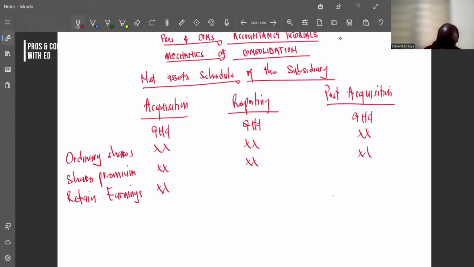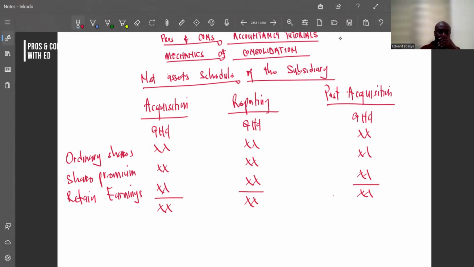So all these form part of what? Your equity. So you need this, and in fact, this is your net asset schedule.